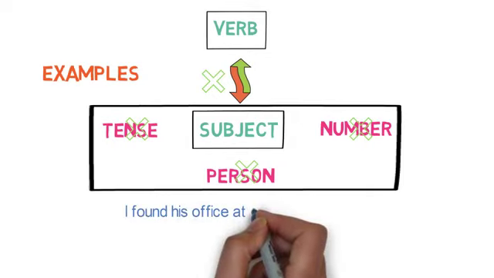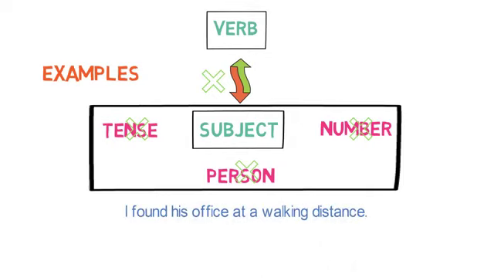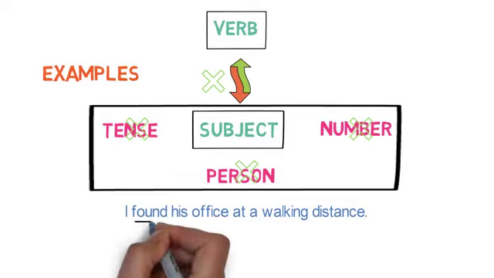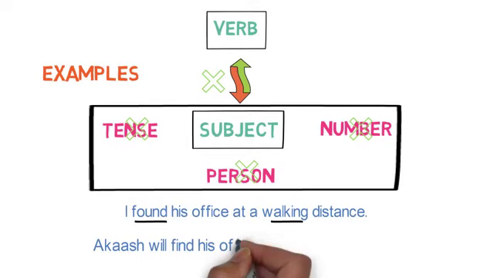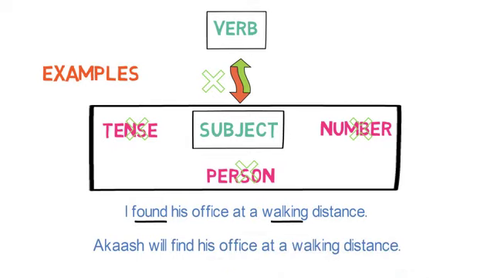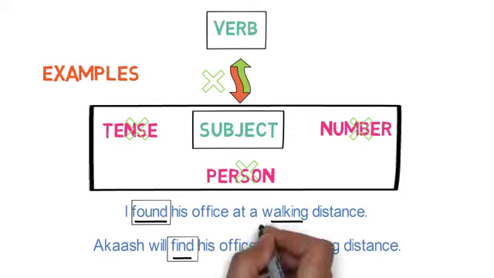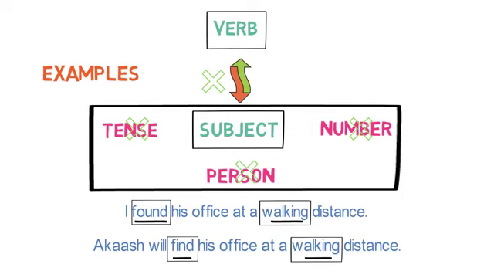I found his office at a walking distance. Here the subject is in singular form and the sentence is in past form. There are two verbs here, found and walking. Let's look into another example. Akash will find his office at a walking distance. Here the subject is singular and the sentence is in future form. Here also there are two verbs, find and walking. Now you can see that one verb found changed to find, but the other verb walking didn't change in both the cases and doesn't function as a main verb in the sentence. So it's a non-finite verb.